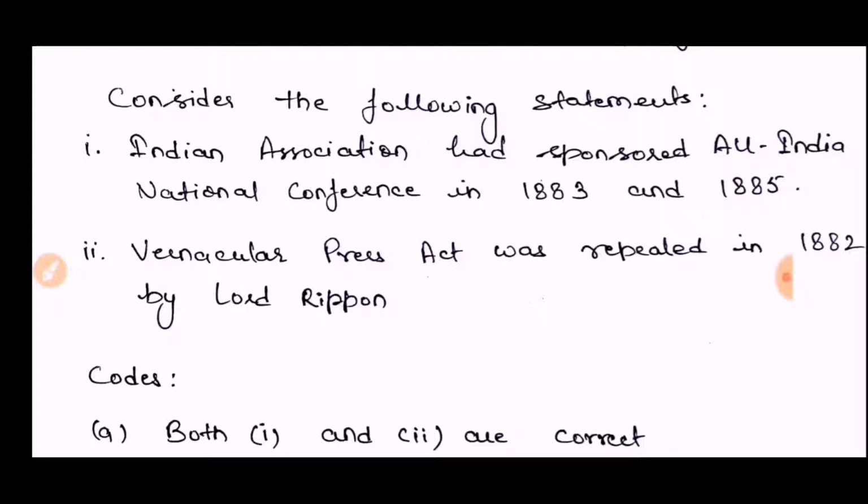This is another right fact of this question, because this Vernacular Press Act was introduced by Lord Lytton, and it was replaced by Lord Ripon. Lord Ripon is also known as the founder of local self-government, and he also tried to reform the judiciary system.